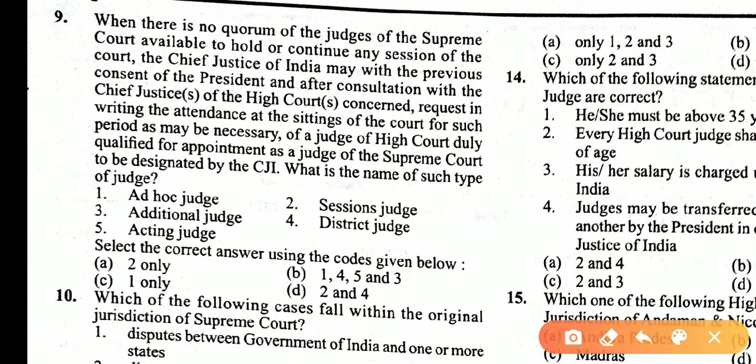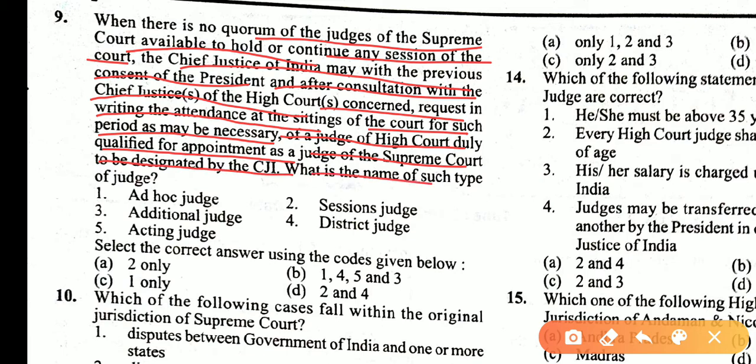When there is no quorum of the judges of the Supreme Court available to hold or continue any session of the court, the Chief Justice of India may, with the previous consent of the President and after consultation with the Chief Justice of the High Court concerned, request in writing the attendance at the sitting of the court of a judge of the High Court duly qualified for appointment as a judge of the Supreme Court, to be designated by the Chief Justice of India. What is the name of such a judge? He is known as an ad hoc judge. So answer is C.